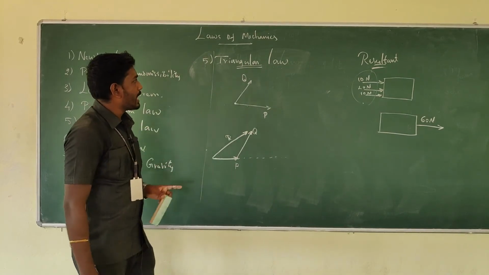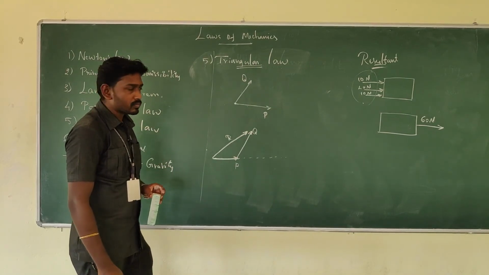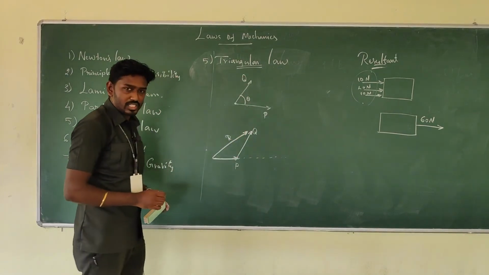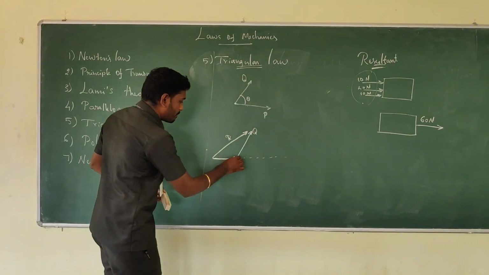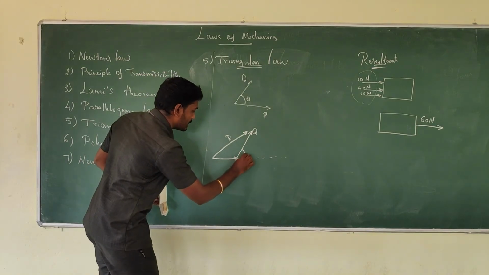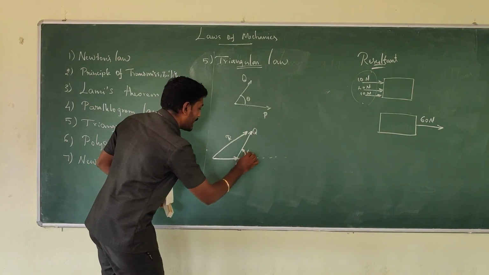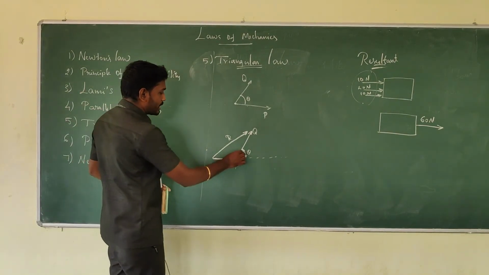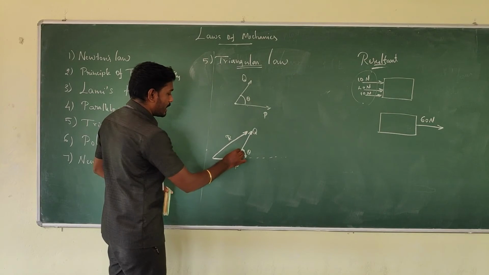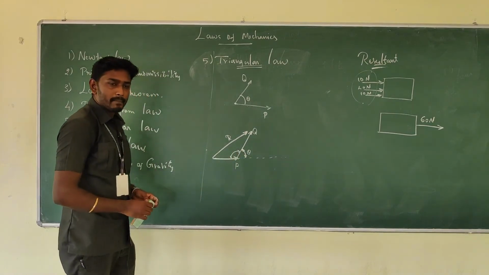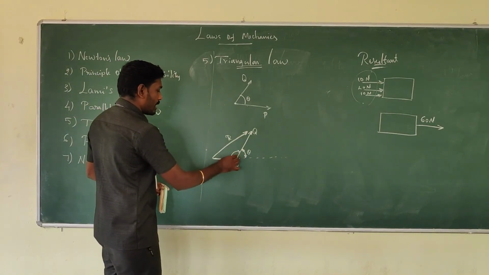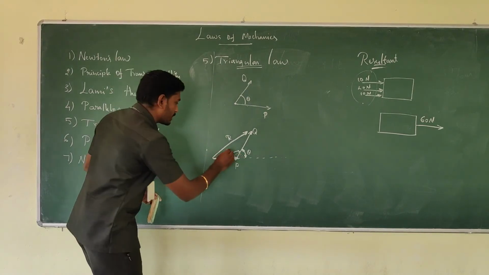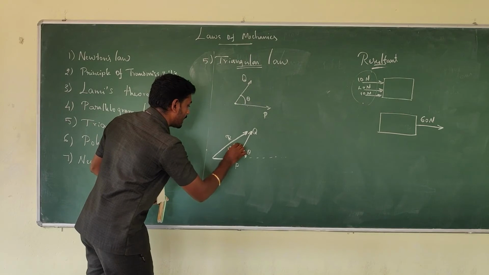This is what it says in the triangular law. If I consider theta as the angle between the two forces, then the angle between the two forces here in the diagram comes here. If I want to take this measurement, what would be this angle? The full angle is 180, so I can note it as 180 degree minus theta.